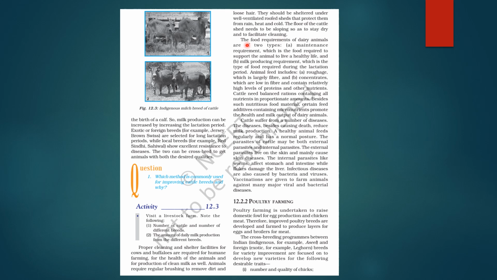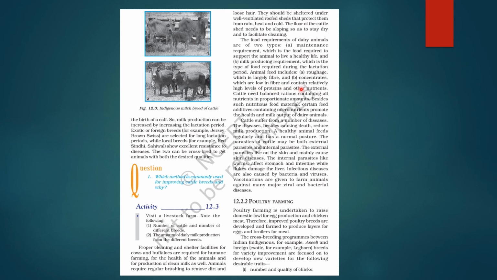Okay. Food requirements two types के होते हैं dairy animals के. One is maintenance requirement, which is the food required to support the animal to live a healthy life. And second is milk producing requirement, which is type of food which is required during lactation period. Okay. So animal feed includes roughage, जिसमें mainly fiber होगा, ठीक है. Second, concentrates.